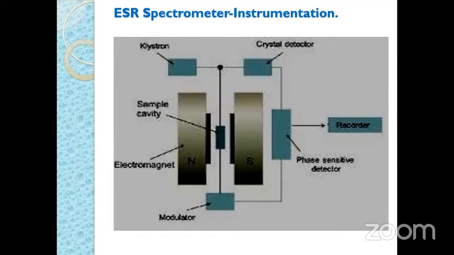Then the different parts of the ESR spectrometer are the source of microwave radiation, that is a klystron tube or klystron gun. Then a crystal detector is also there. Then the sample cell cavity, where the sample cell is placed in between the two strong magnets. Then a modulator is also used to change the microwave radiations. Then a recorder is also considered, and a phase sensitive detector is used in the ESR spectrometer.